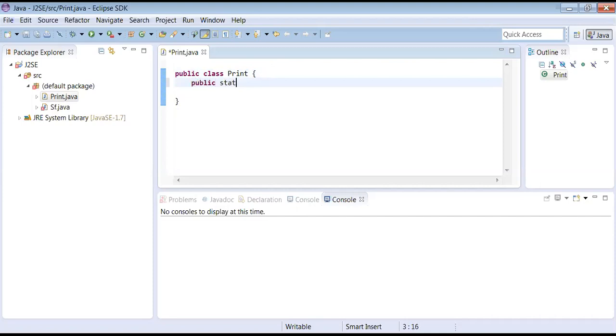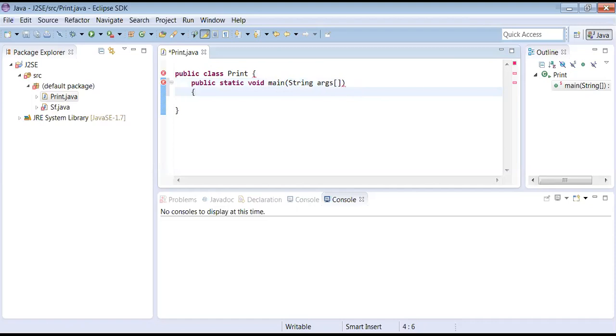Public static void main. I want to explain about this public static void main also. Some theory is involved in this entire statement. I will speak about that. Wait for a while. Let me execute, then I will discuss this. Why is this error coming? From the starting, J2SE source default everywhere.